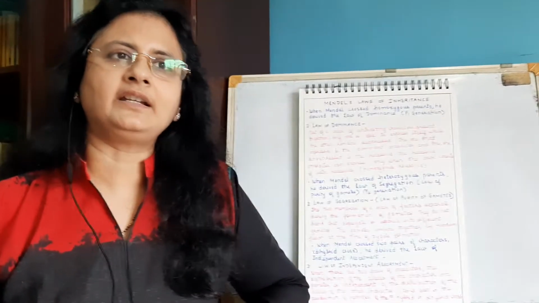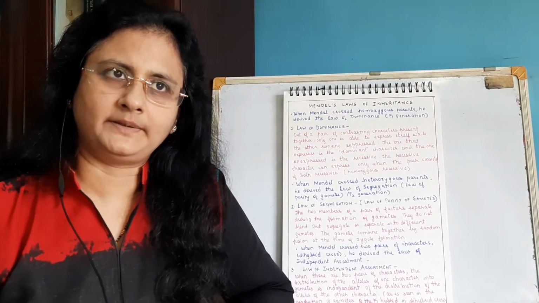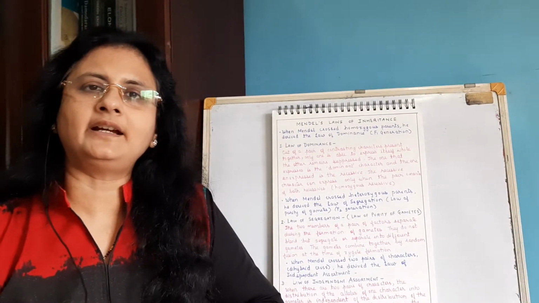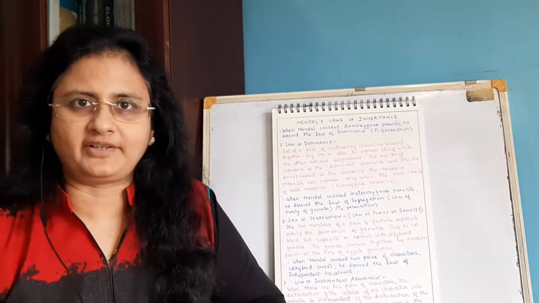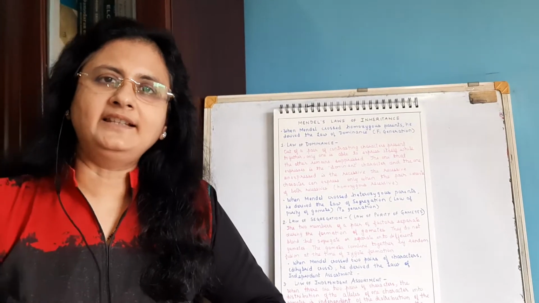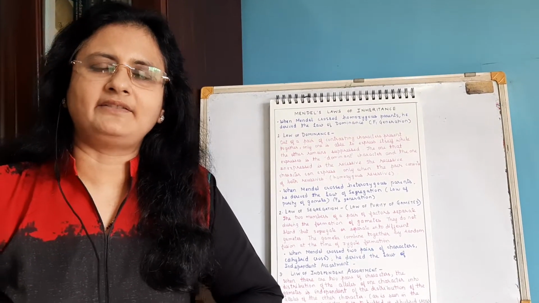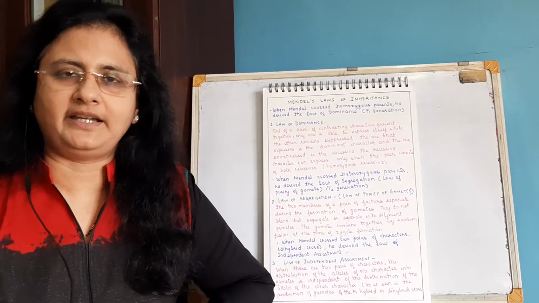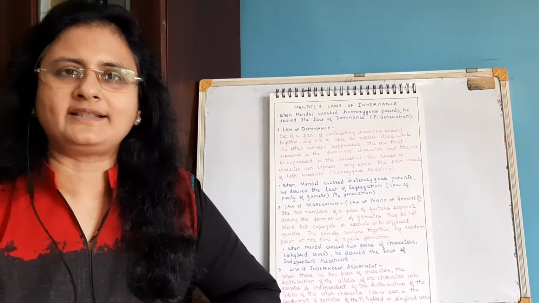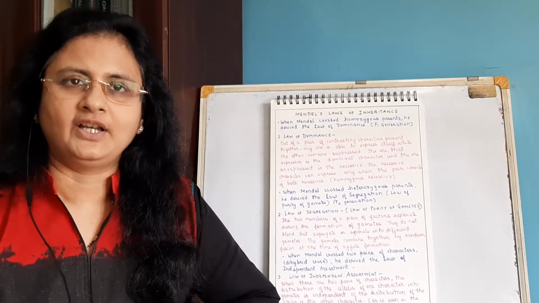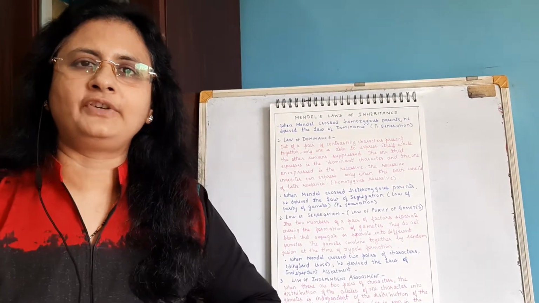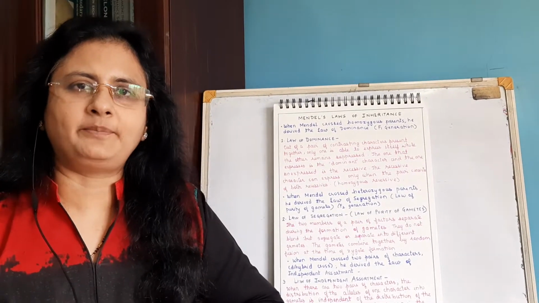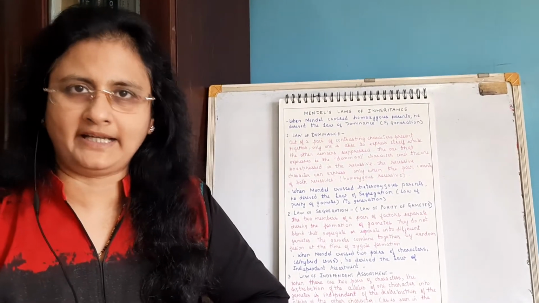When he carried out the cross between the two contrasting characters and their contrasting traits, the alleles separate, and again in the F2 generation you are getting the ratio 9:3:3:1. So this was called the law of independent assortment. This third law, the law of independent assortment, is related to the dihybrid cross.